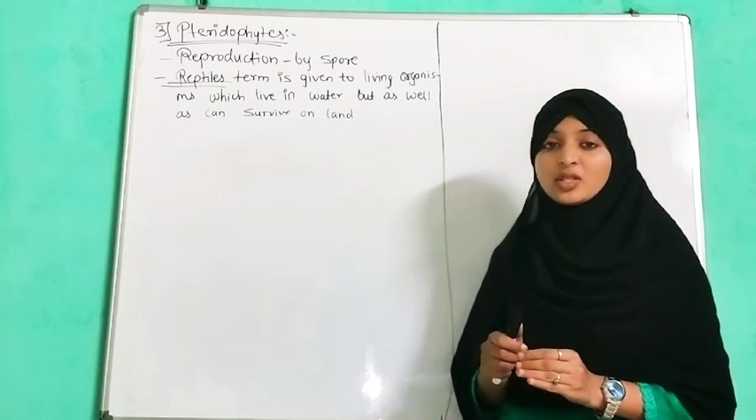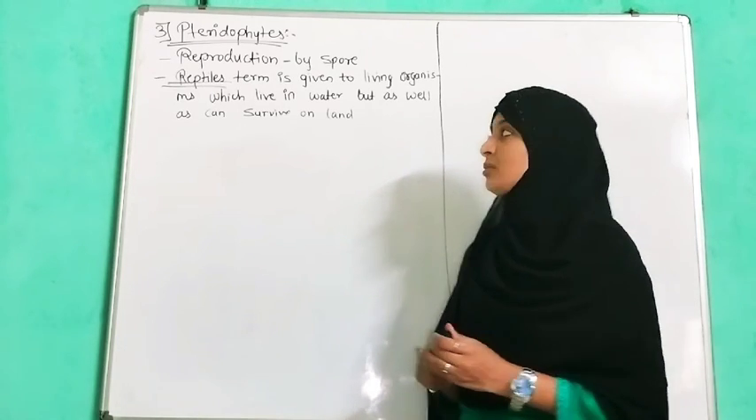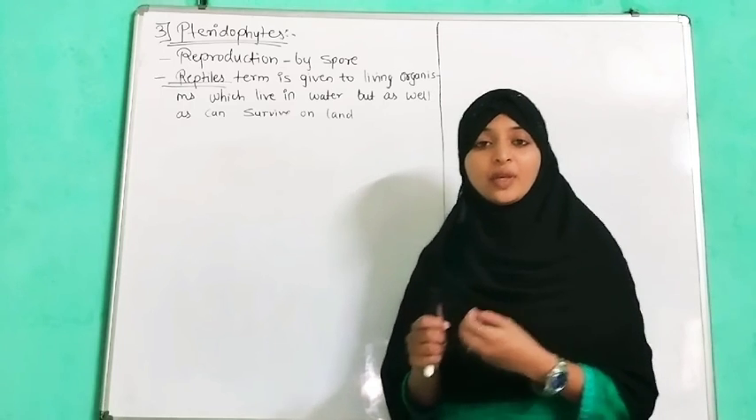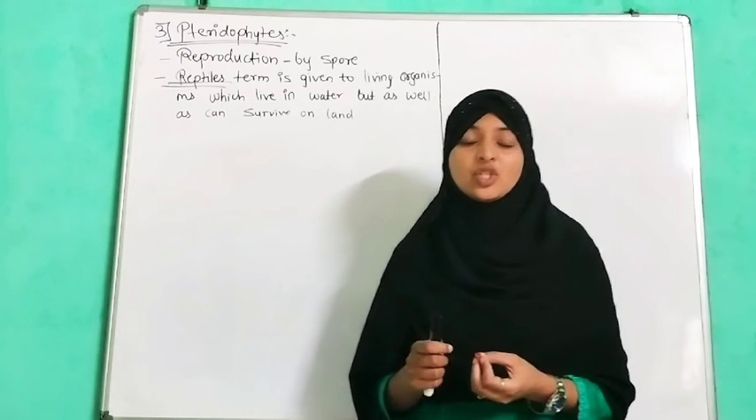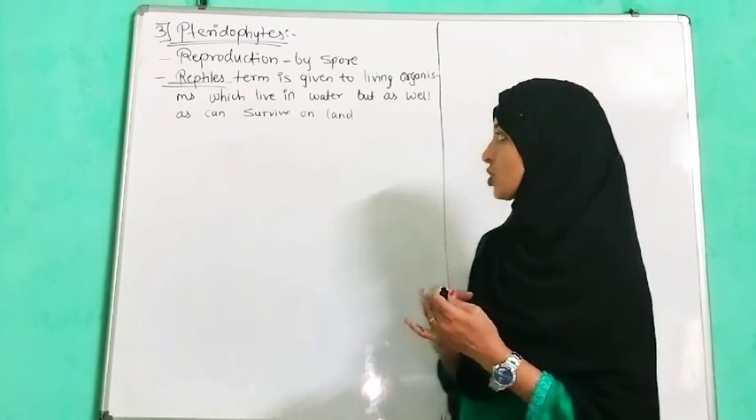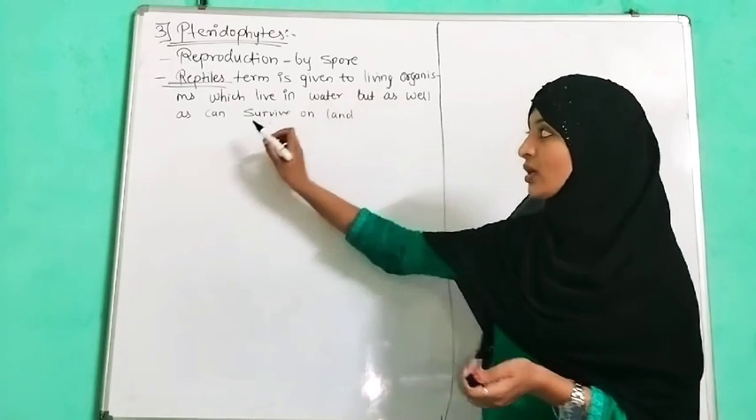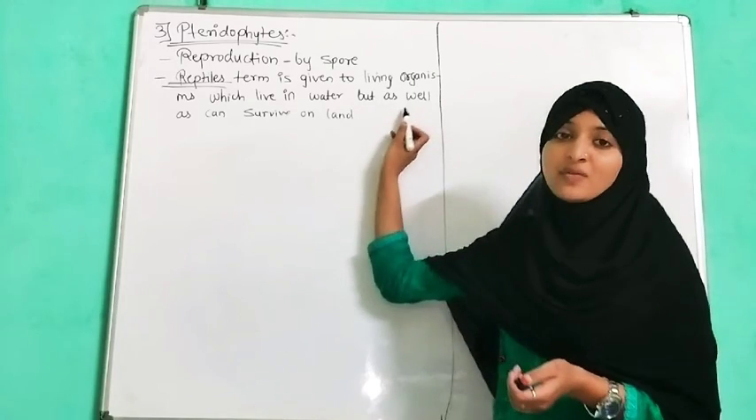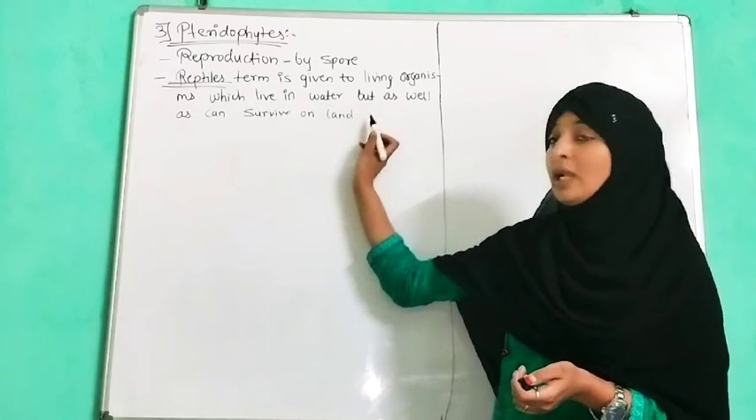The term "reptiles of the plant kingdom" is given to living organisms which live in water as well as on land. So the term is given to living organisms which live in water but also on land.